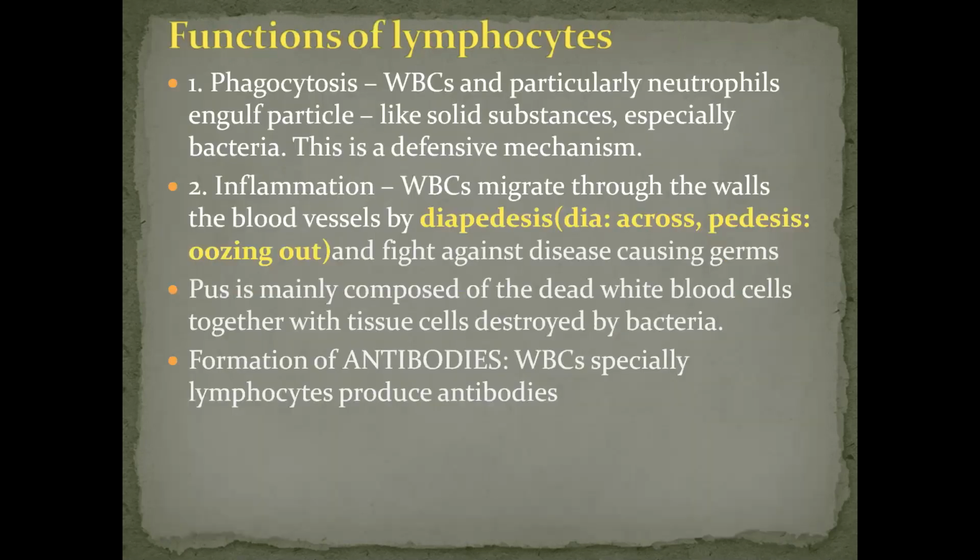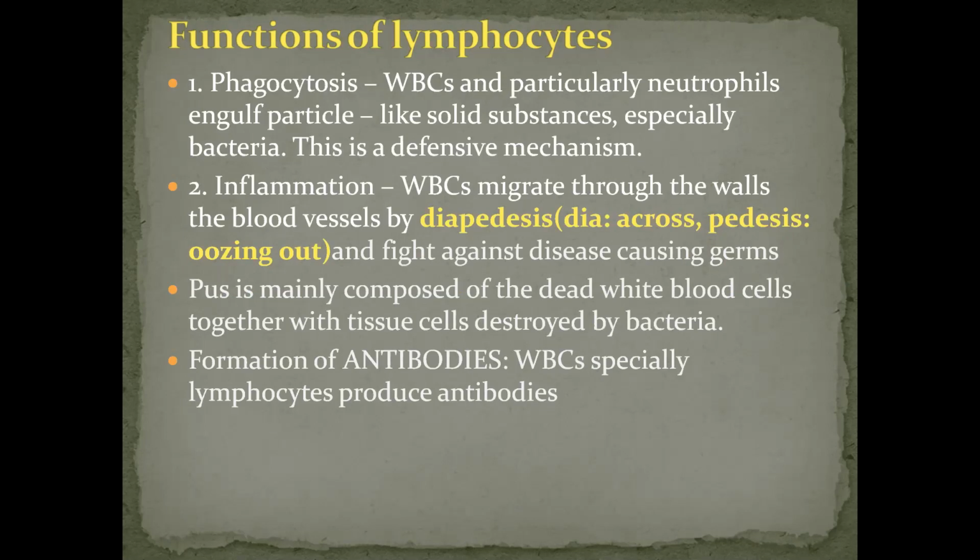Now comes the functions of white blood cells. First of all, as I told you, is phagocytosis, which we studied in the granular ones. It is the process in which most WBCs, particularly the neutrophils, engulf a particle like a solid substance, especially bacteria. Children, we have studied phagocytosis in amoeba also, which I taught you in nutrition. They form pseudopodia in the same way.